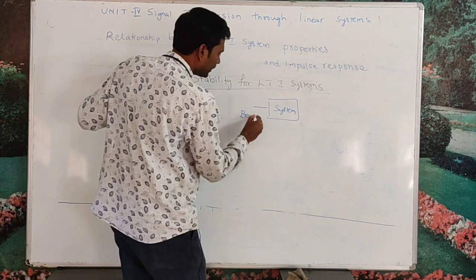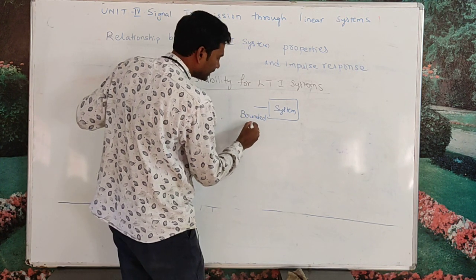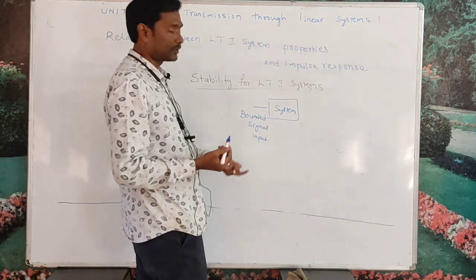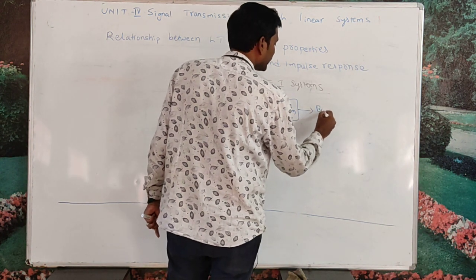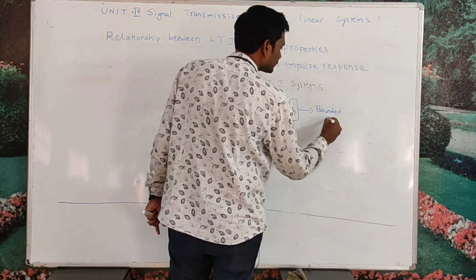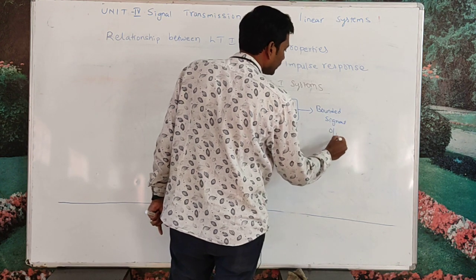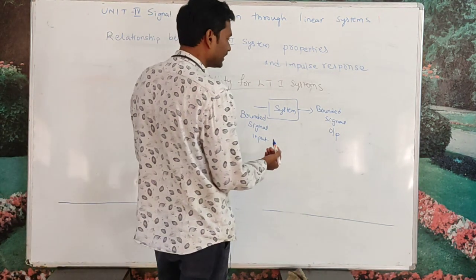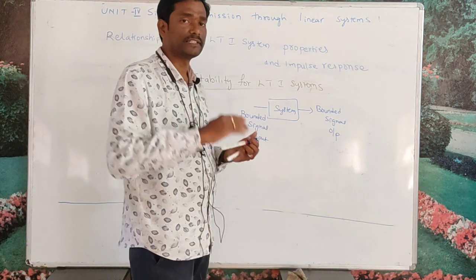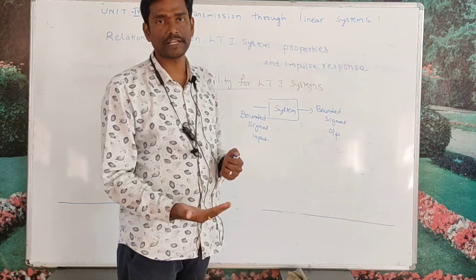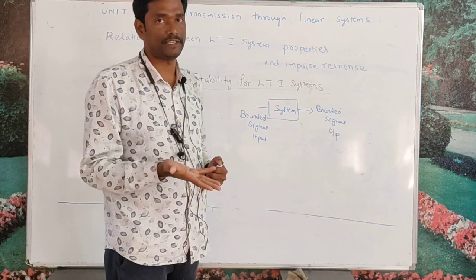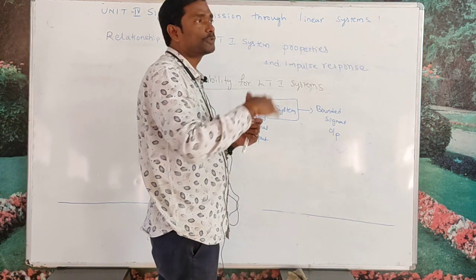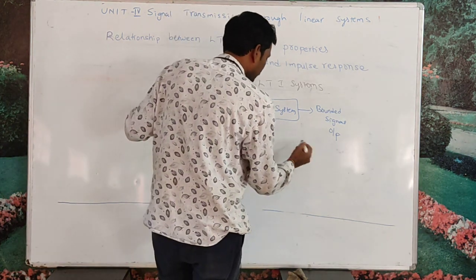Let us consider there is a system, and if you give a bounded signal as the input, I will tell you in a moment what a bounded signal is, you are going to get a bounded signal as the output. A bounded signal has some limitation. It may be a positive value or a negative value, but it should be a finite value. It should not go up to infinity, and it should not increase exponentially or in any other way.